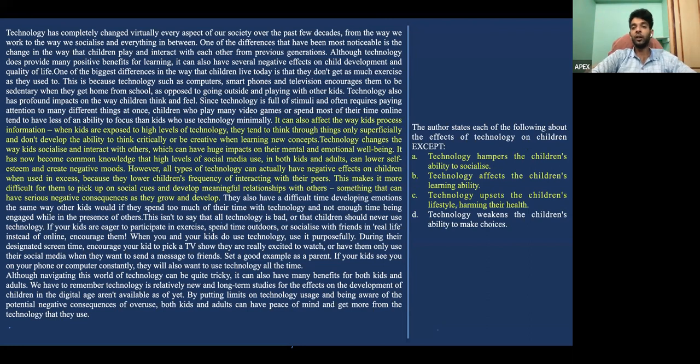The next part states, the author states each of the following about the effects of technology on children, except. Now, if you look at the highlighted text in yellow, you can easily see all the three A, B, and C concepts highlighted over there, except for D, which is why we'll take D as our answer.